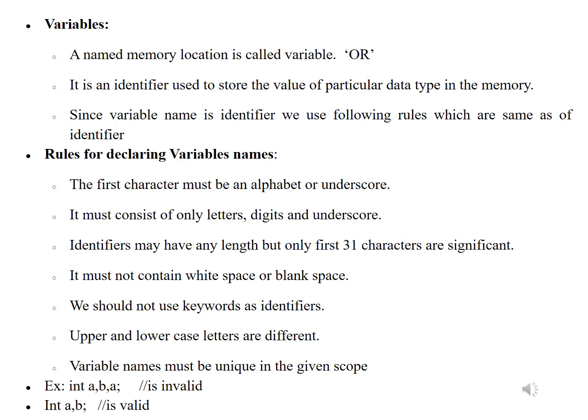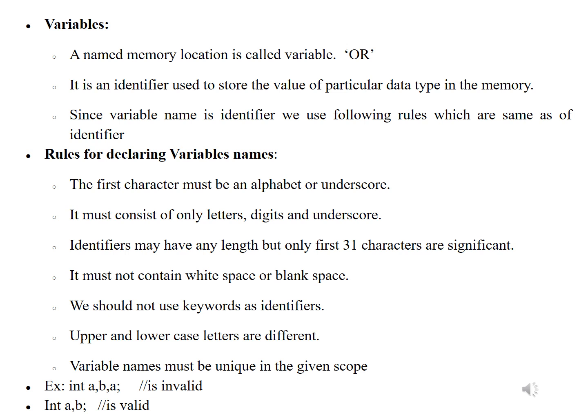Variables. A named memory location is called a variable, or it is an identifier used to store the value of a particular data type in memory. Since a variable name is an identifier, we use the following rules, which are the same as for an identifier. The rules for declaring variable names are: the first character must be an alphabet or underscore.